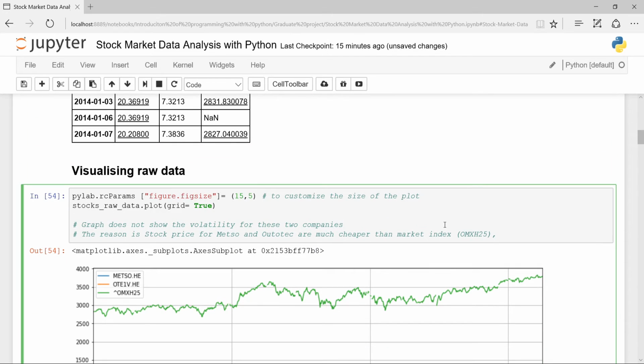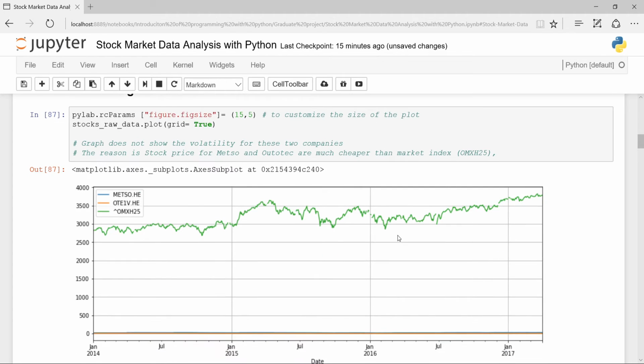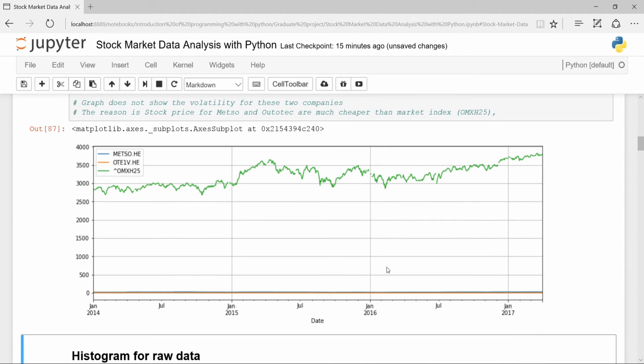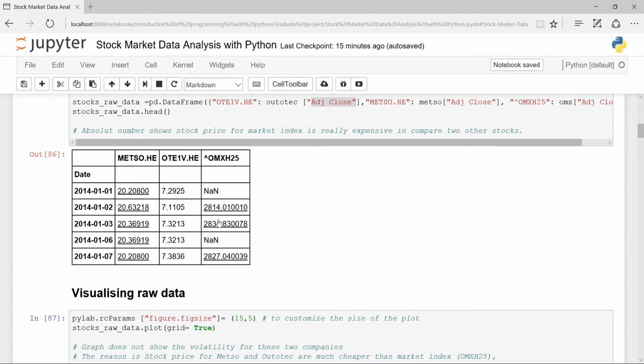Then I'm interested to visualize my raw data, and I see this kind of figure, which is not really informative. I see there is a problem here. It doesn't show any volatility for 2 of my stocks, and the reason is that my market index price is too high compared to the other companies.